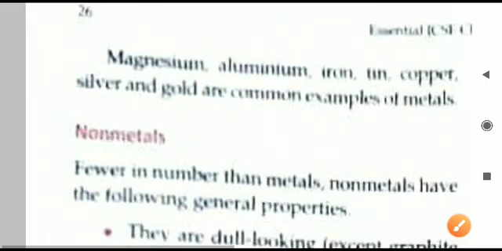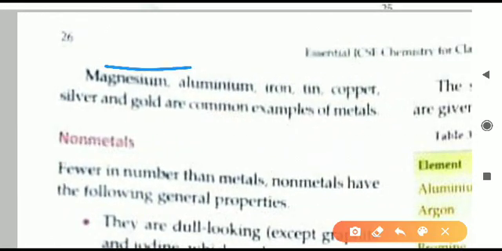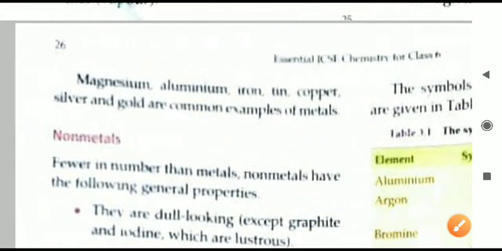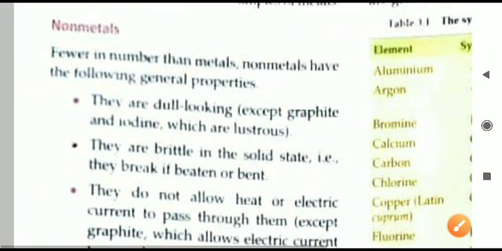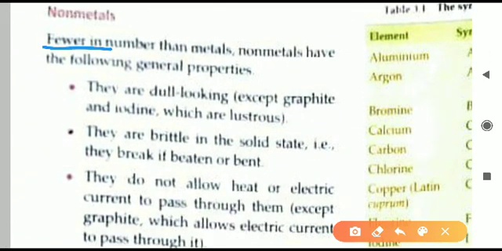We'll see the next that is given here. Some examples are given. Already we have gone through these examples. Now we'll see the next one, that is non-metals. The non-metals are fewer in number. They are very less in number, and they have certain properties.